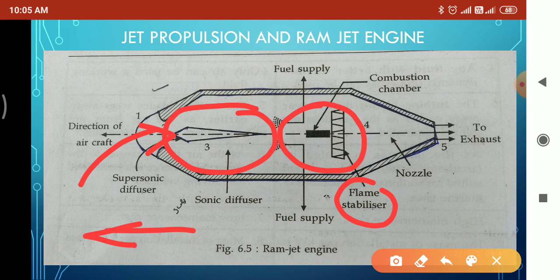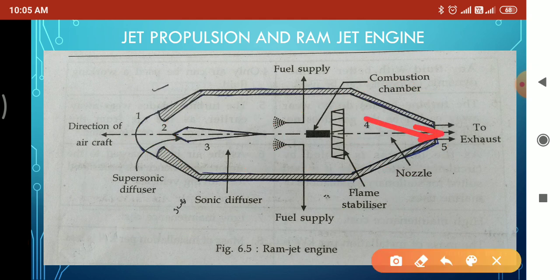So after combustion of fuel, the hot gas will be produced. That hot gas is made to pass through this nozzle. This is called a nozzle, which produces the high velocity, and that causes jet to move forward. Means when gas escapes through this nozzle, which produces the reactive force, or you can say thrust force, in opposite to the direction of movement. So that causes ramjet to move forward.